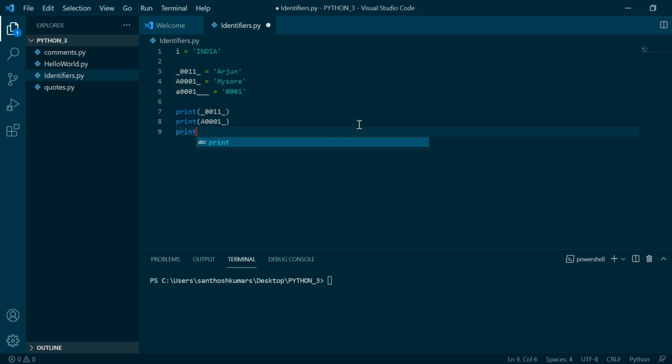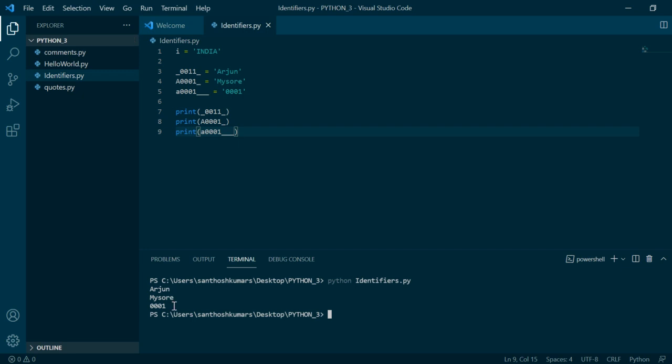Okay, print the last one. Save it. Identifiers.py, run it, and there you go.